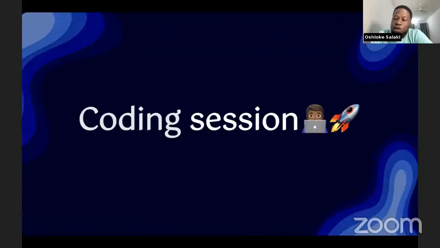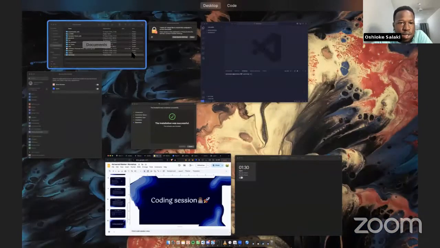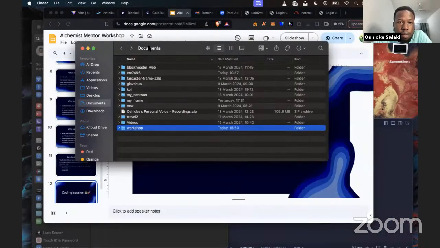So let's go into the coding session. As I said, I didn't want the talk to be too long. So I want everyone to create a folder.